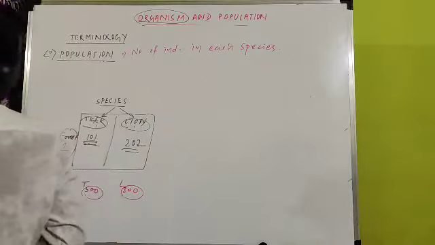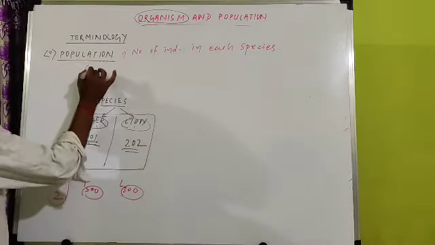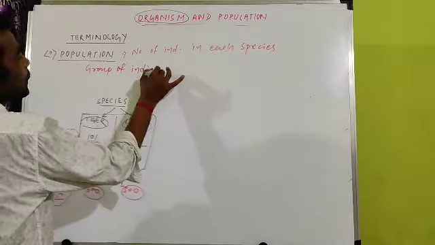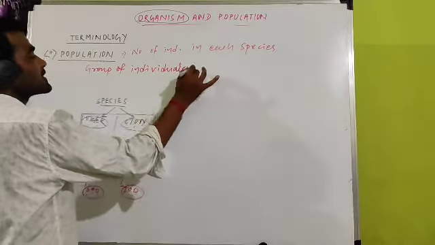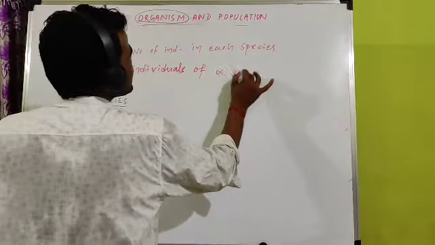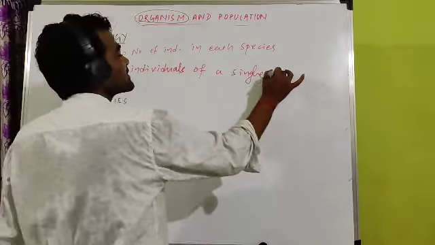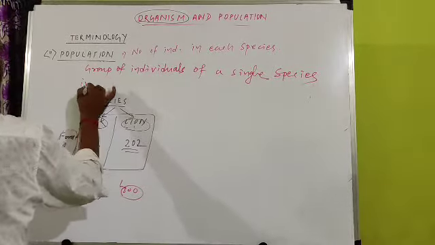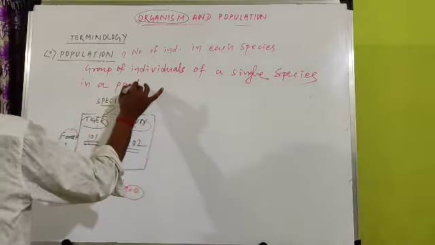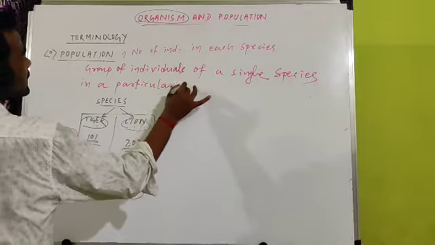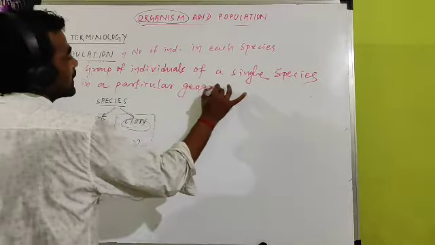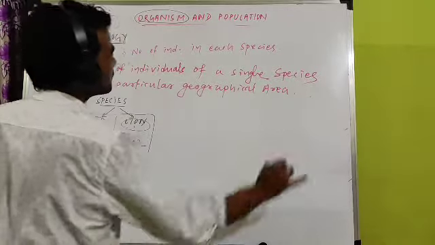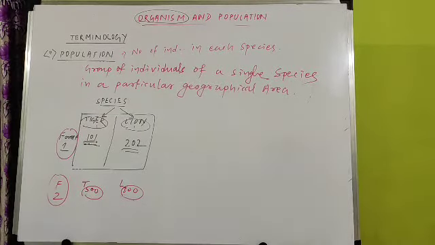Group of individuals of a single species in a particular geographical area.